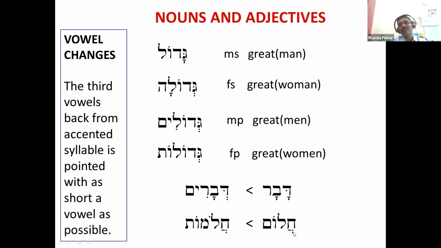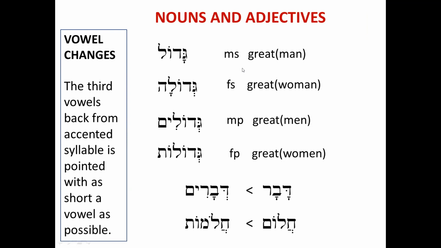Which is the shortest possible vowel? Shva. So why is it not altered to shva? This is a guttural, and a guttural prefers a compound shva. That's why it is not altered to shva, but the compound shva, chatef patach, remains as it is.